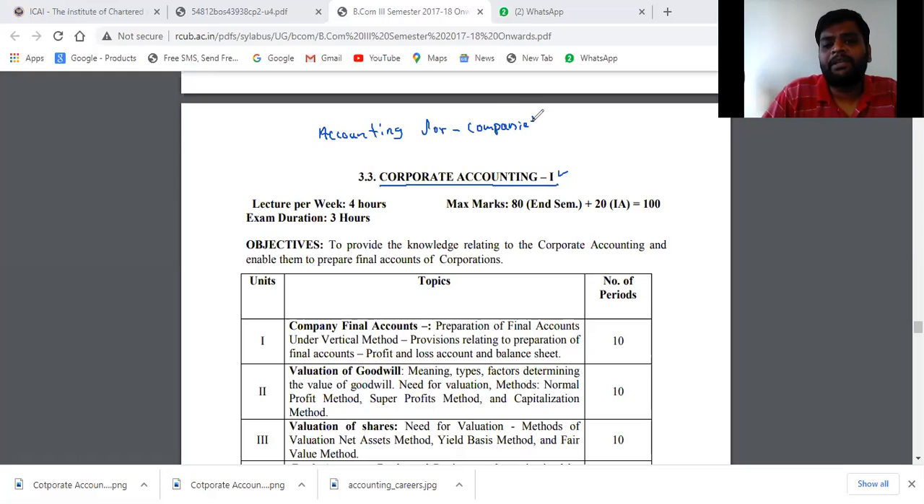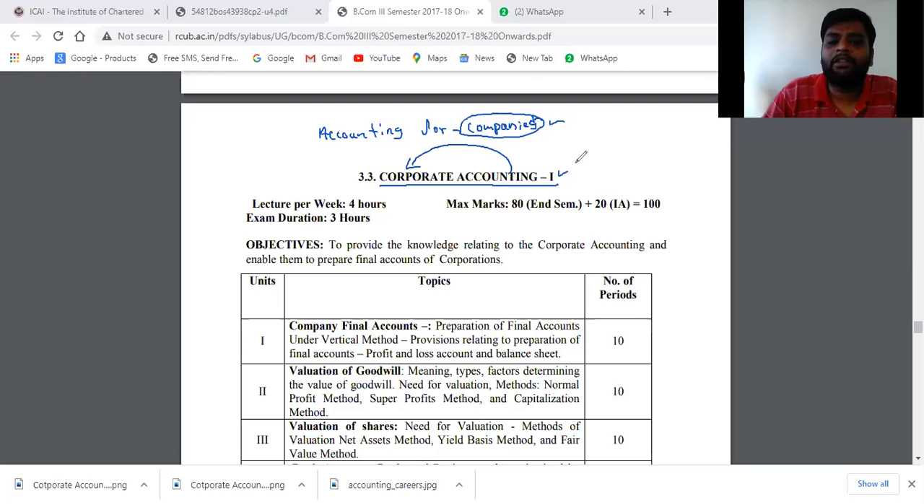Correct? Whatever transactions happen within companies, we are going to study the transactions relating to companies. Okay, that is called corporate accounting. The accounting for the corporates, that will become corporate accounting.